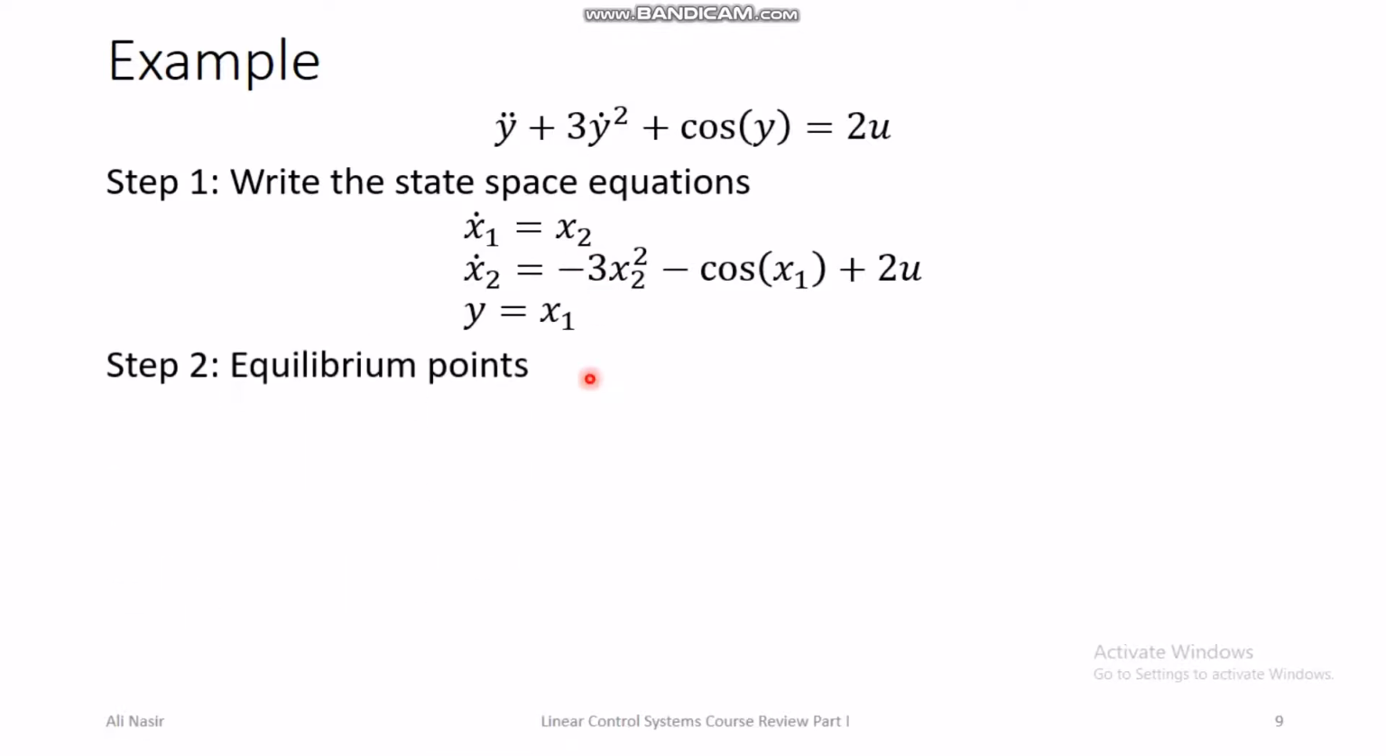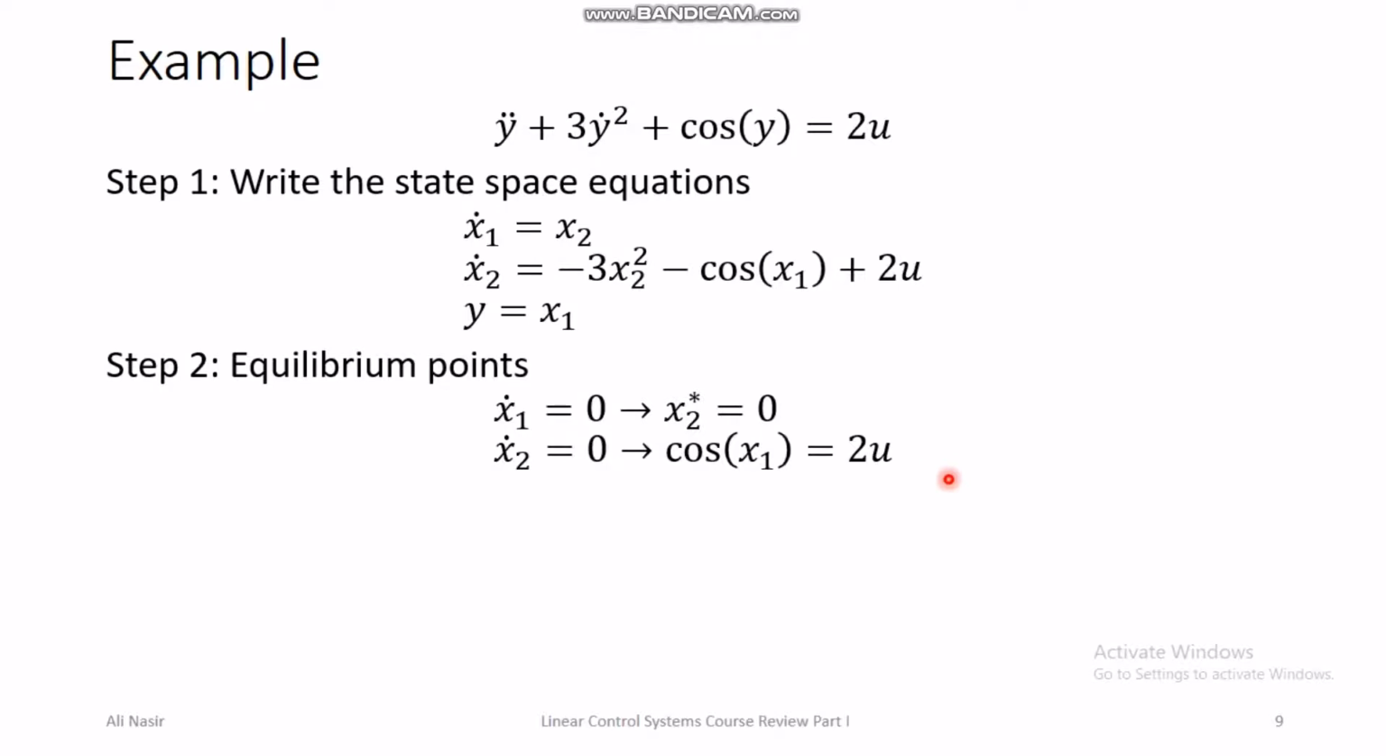Then we determine the equilibrium points. The way to determine the equilibrium points is by simultaneously equating all the derivatives of the states equal to 0. So if we equate x1 dot equals 0, then the equilibrium point value of x2 becomes 0. So x2 is 0 at equilibrium point. And if we put x2 dot equals 0, this gives us cosine of x1 equal to 2u.